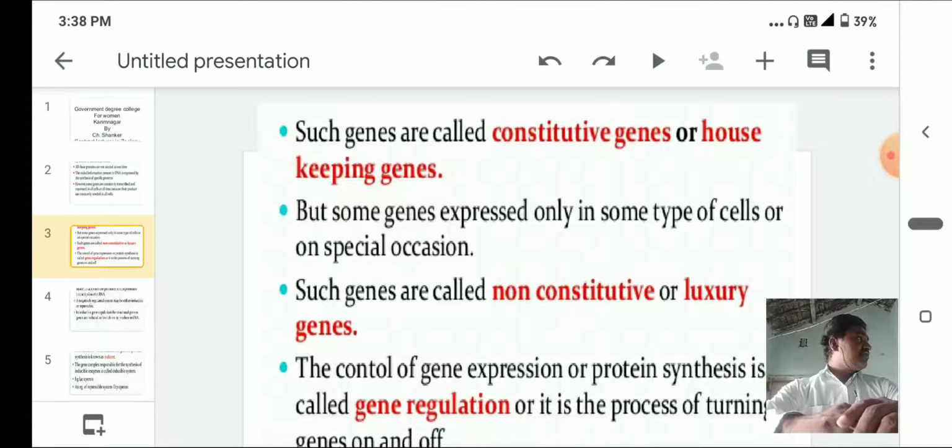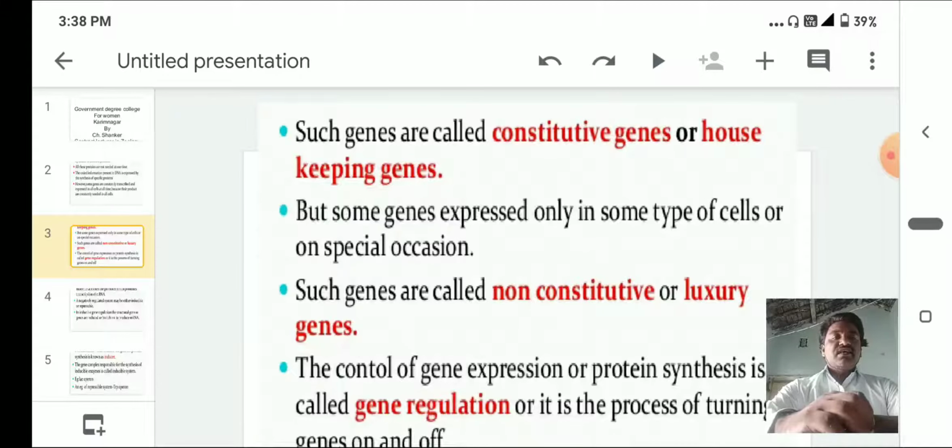For example, heat shock genes. These are special genes. Whenever the body is exposed to heat, only then can the cells produce that type of gene. So, those are called non-constitutive genes. Whenever the organisms are exposed to heat, only then can the cells produce these enzymes. So, these are called non-constitutive genes or luxury genes.